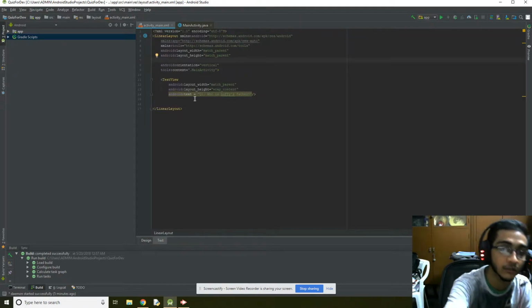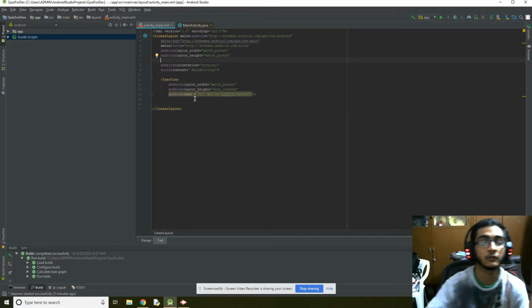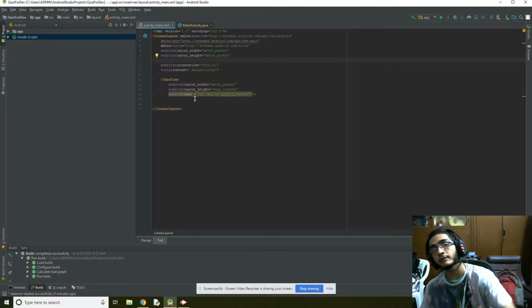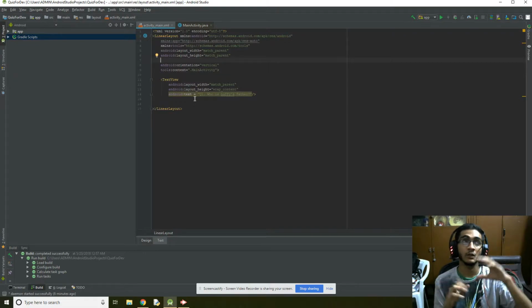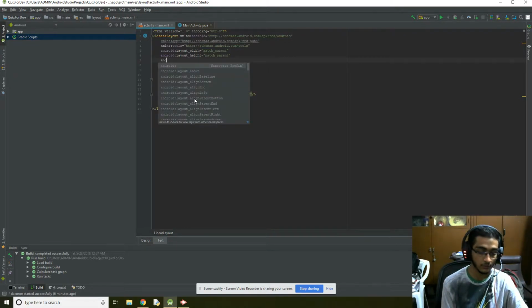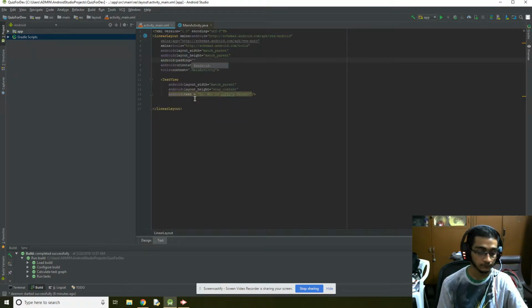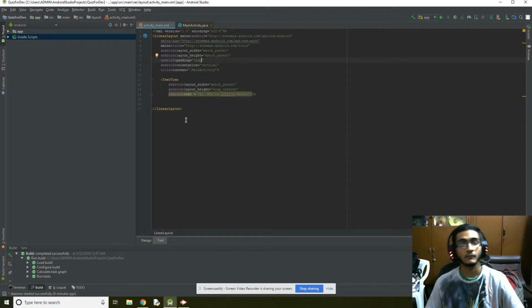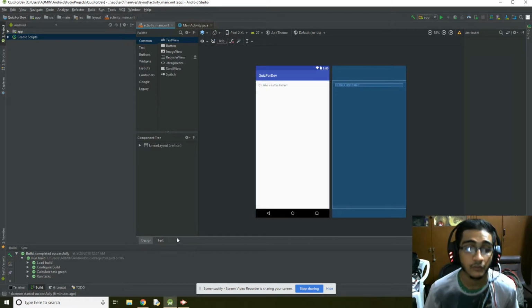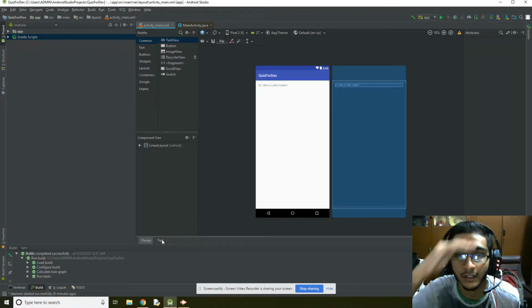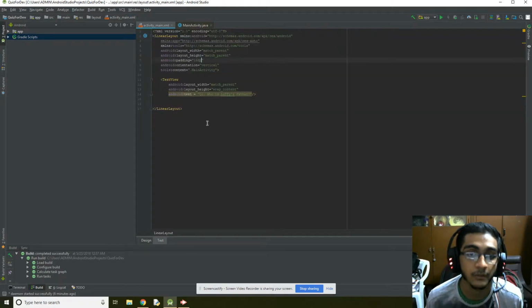So instead of adding it to the text view, I'm going to add it to the linear layout. When we put it there, whatever comes under the linear layout will follow the same padding, so it will look even. It's just formatting, guys. No complicated coding. All right. So right, padding 16 dp. Okay, let's see what this does. Oh, look at that. 16 here, 16 here, 16 here, 16 here. It's great.